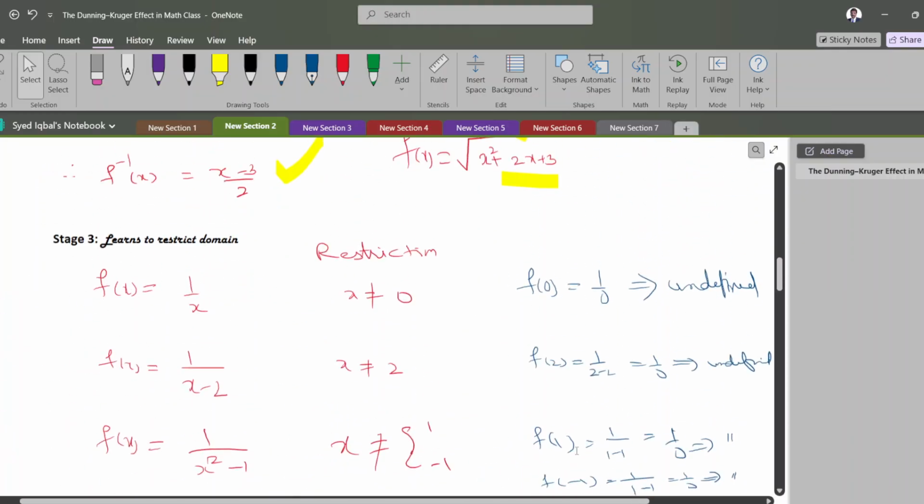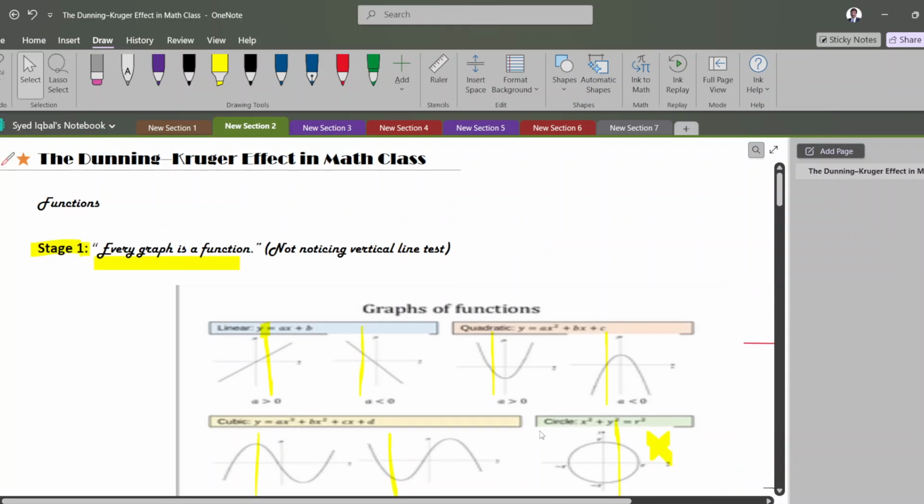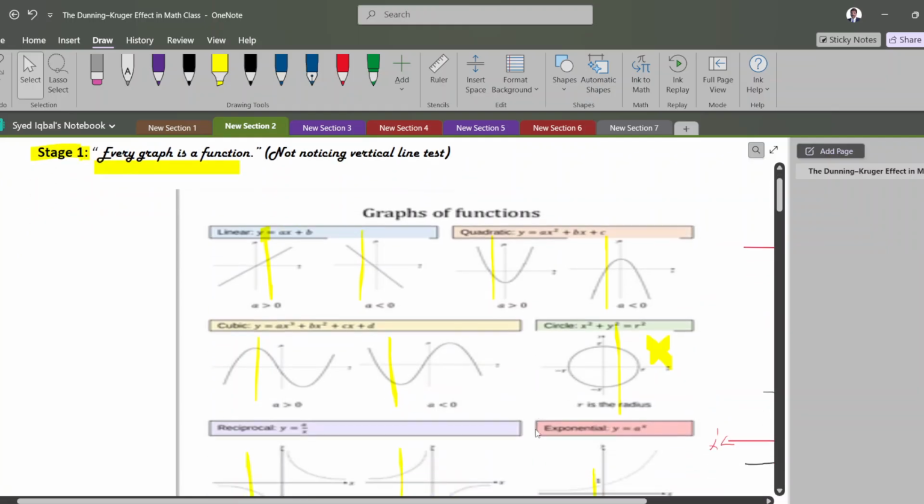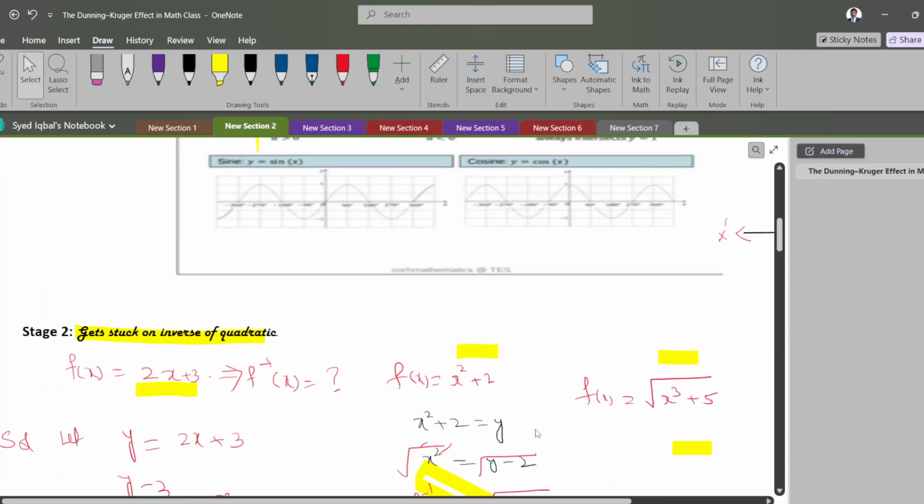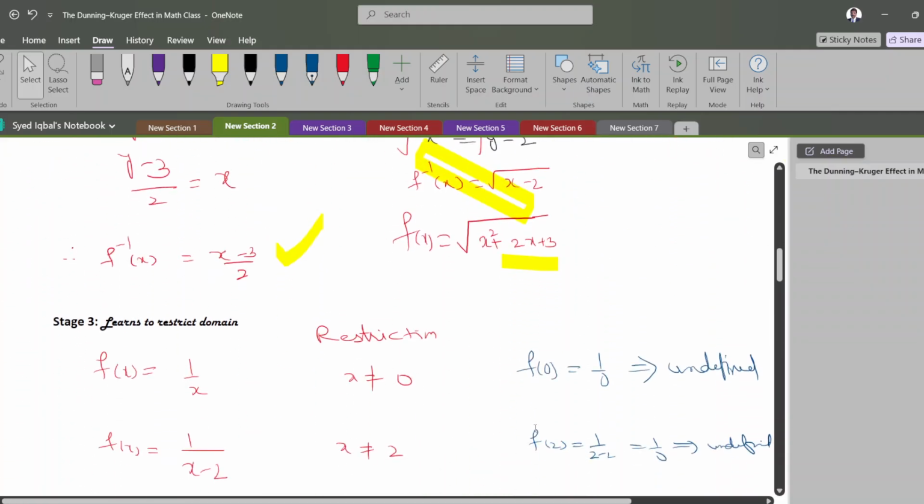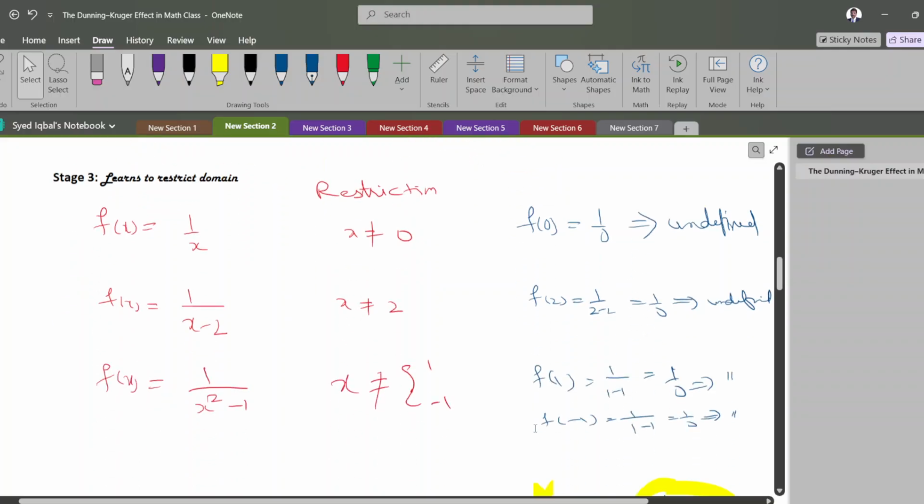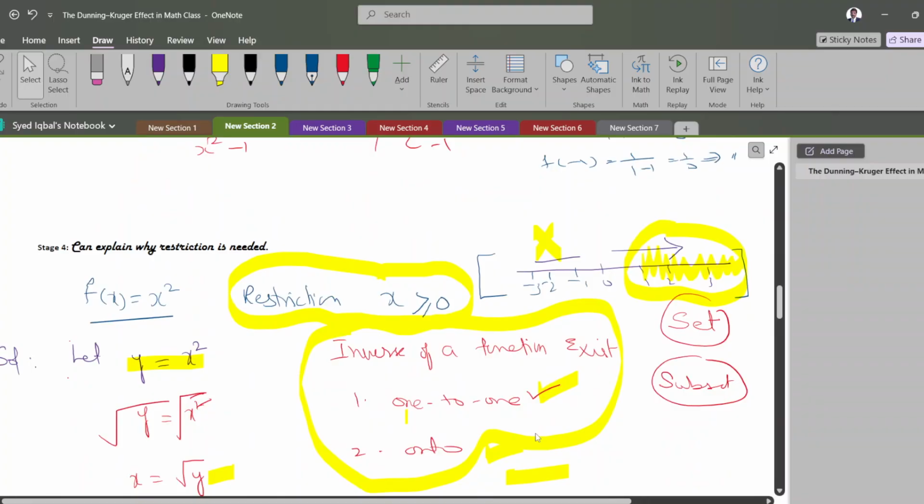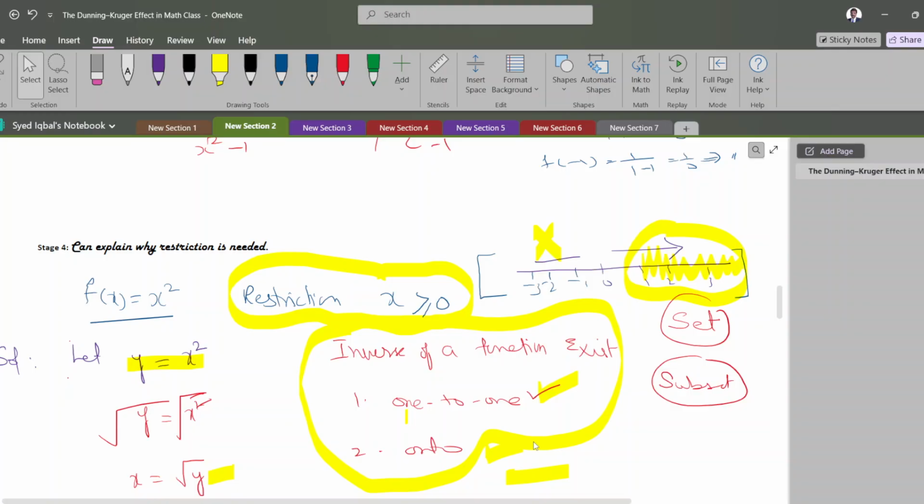That's it. So these are the four stages from unknown to known. In the first stage, every function is very easy. When the second stage comes, it is a confusion stage. When stage 3 comes, they are learning the restrictions, when the function is defined and when not. At stage 4, they have mastery. They know when the restriction is required, and whether the complete function is invertible or the function will be invertible only under these restrictions. That's it, four stages.